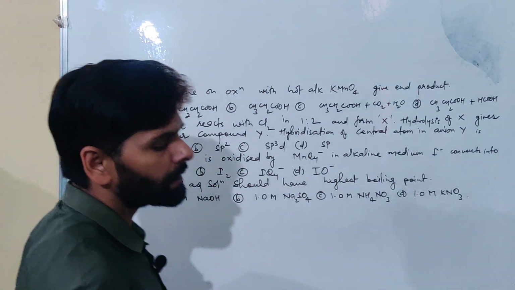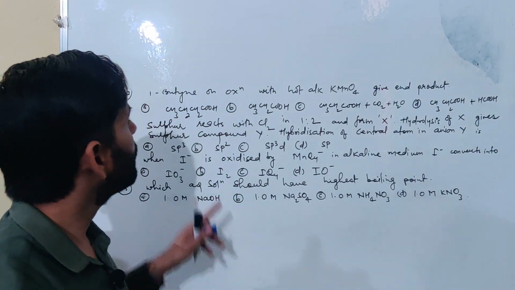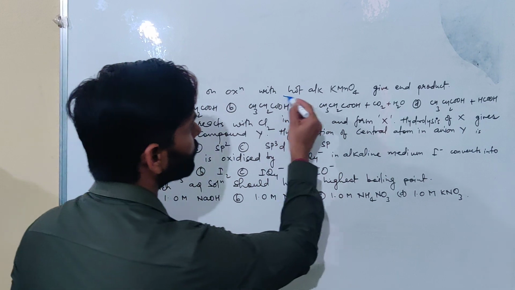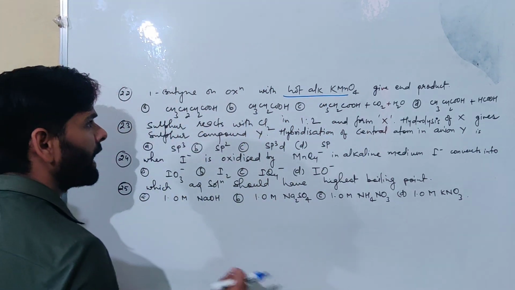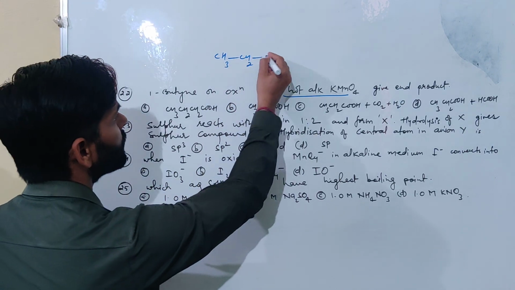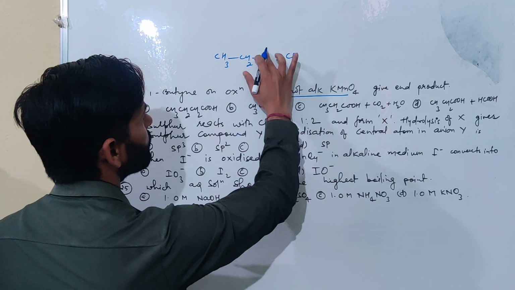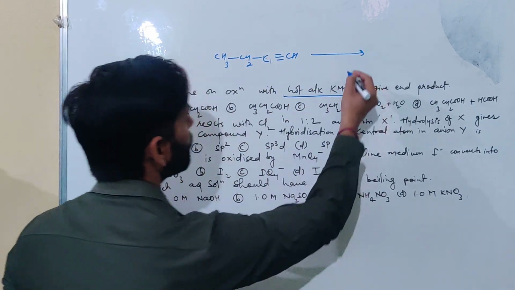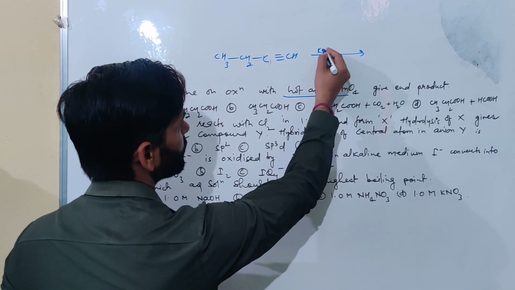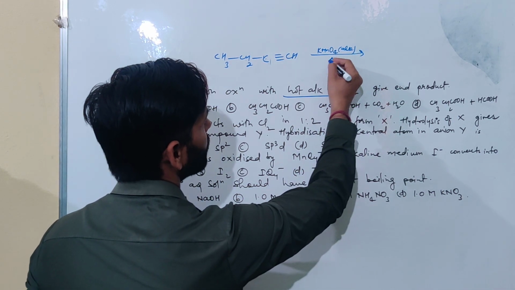If it is given as cold and dilute, then it oxidizes to give diols. But in this case, this is not cold and dilute, this is hot and alkaline KMnO4. So see, CH3CH2C triple bond CH. This is butyne. When it is oxidized with KMnO4 that is alkaline and also hot.